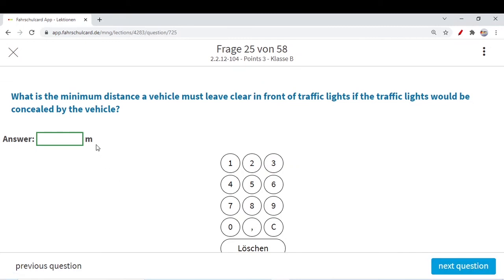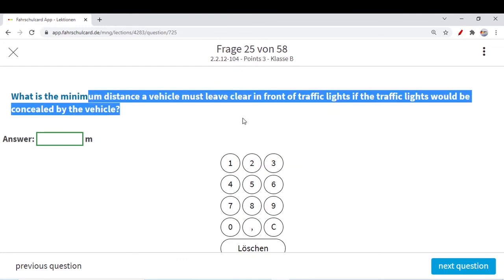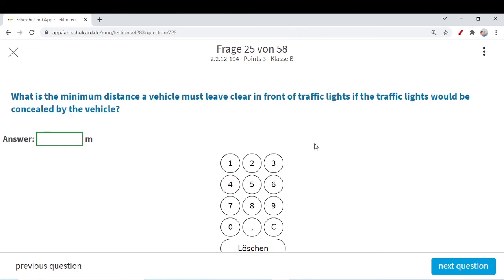What is the minimum distance a vehicle must leave clear in front of traffic lights if the traffic lights would be concealed by the vehicle? This is again a new distance for you. The vehicle should not stop or park in front of traffic lights, otherwise the traffic behind that car cannot see the signal, either red or green. So this distance is 10 meters. Again, really sorry, you have to remember it by heart anyhow. But I recommend you make a diary and note down these distances which you need to maintain.